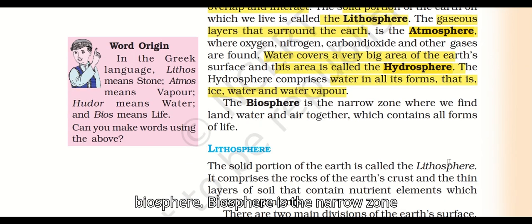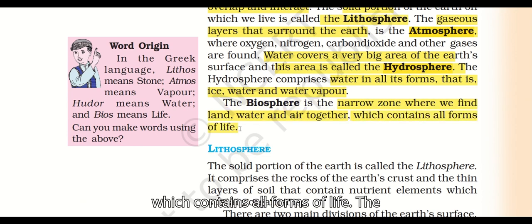Now look at the biosphere. Biosphere is the narrow zone, a very small zone, where we find land, water, and air together, which contains all forms of life. The biosphere is a narrow zone where we find land, water, and air together, which contains all forms of life. Now let us study in detail.